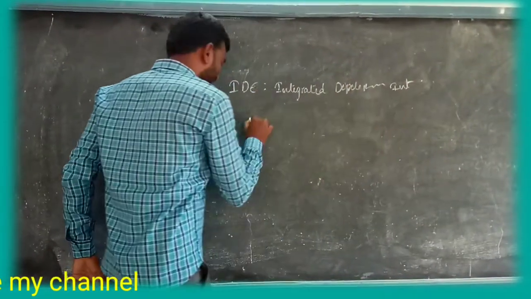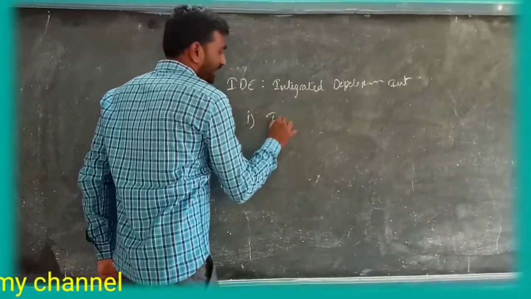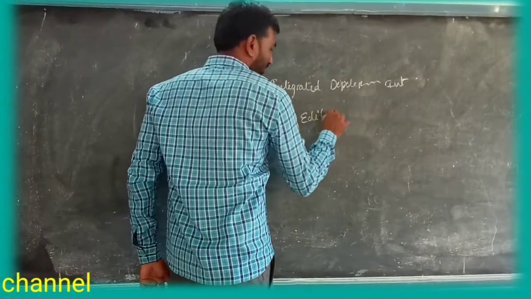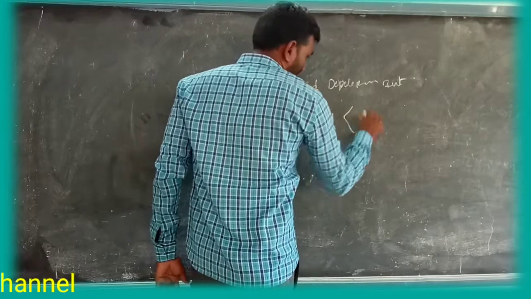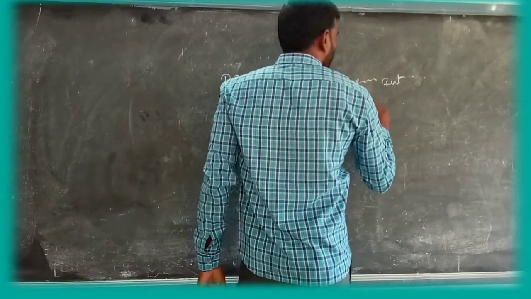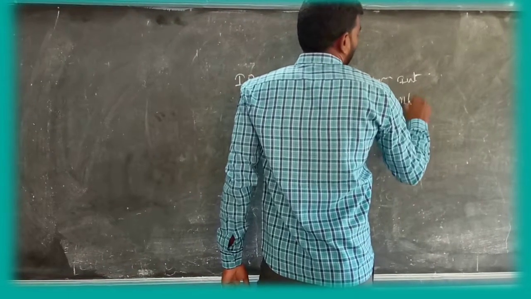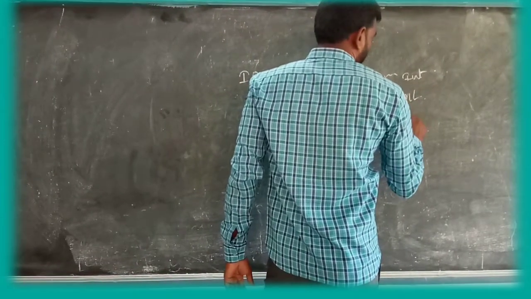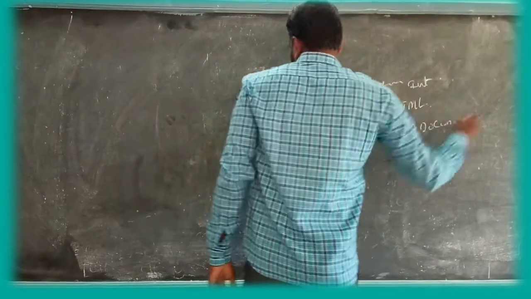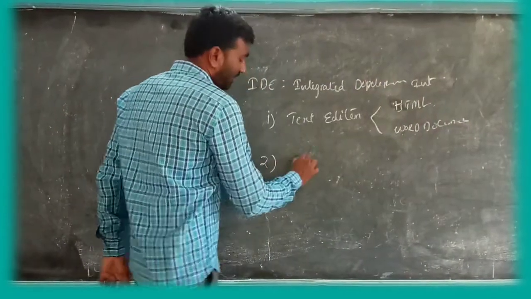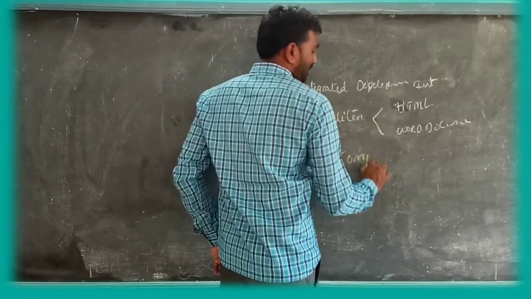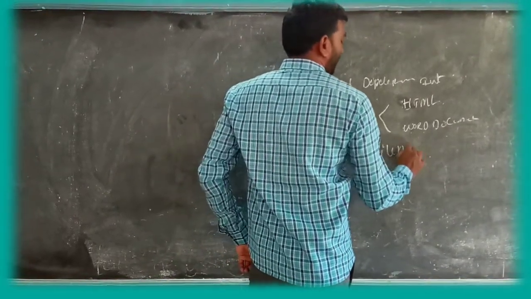The first component is a text editor, like a document or HTML document. And the second one is the Java compiler.